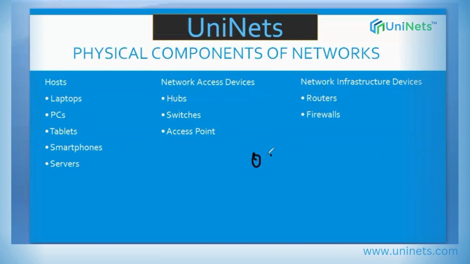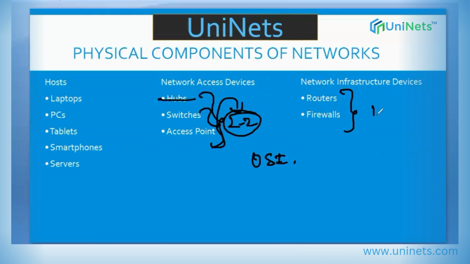And from the OSI point of view, these are called layer 2 devices, not hubs. Switches and access points are the layer 2 devices. Routers and firewalls are called layer 3 and above layer 3 devices. For example, a firewall works at layer 3 and even at the layers above. Routers work on layer 3. For now, remember these terms. You'll understand this once you finish the OSI.